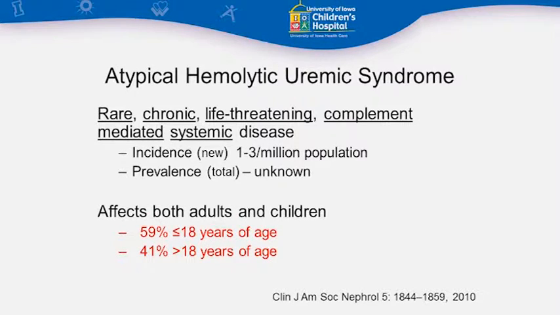1 to 3 million population, and the prevalence is completely unknown at this point because we're discovering more and more cases, if you will, but we don't know how many are still out there that we haven't been able to find out. Affects both adults and children. This is one of those myths. I think in general, most of us believe that it probably affects the majority. For the majority, it is in children, but in the studies that have been reported, there may be even as many as 41% of those that are reported that are actually adults. So it does affect adults, as some of our families know.